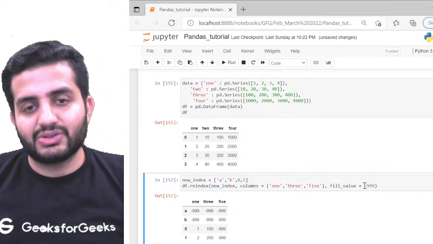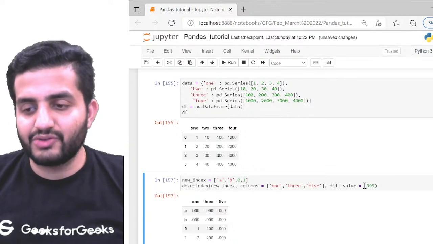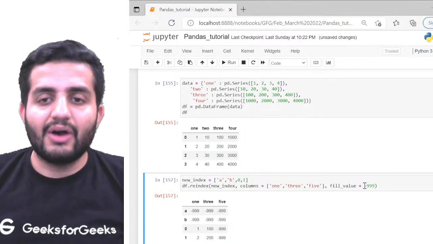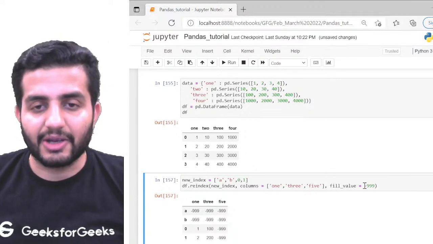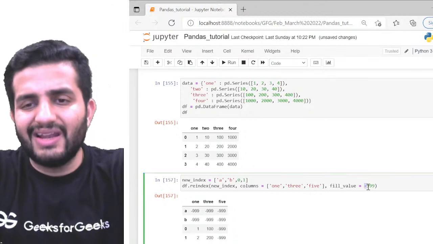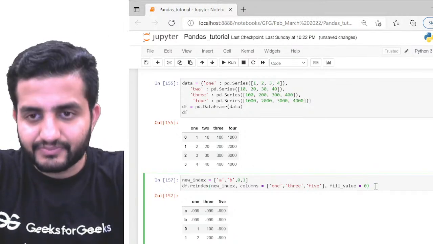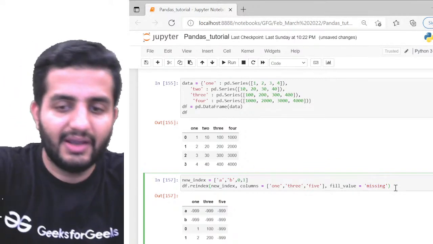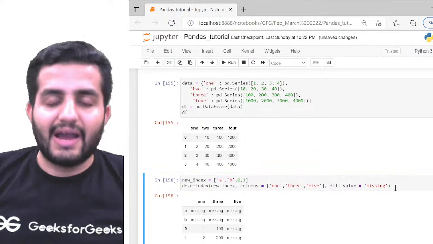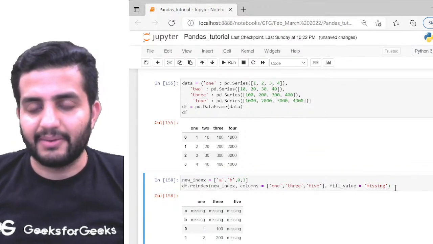Now in this case, can you see wherever the value was not a number, it is now replaced with the garbage value minus 999. I can also pass a string, like missing. If I run it like this, now I have missing printed in place of the not a number data.